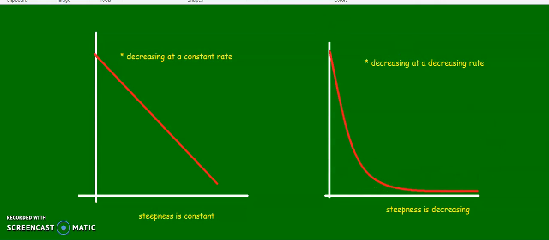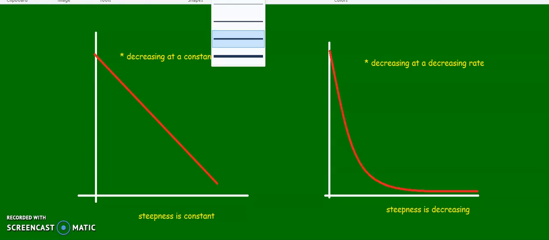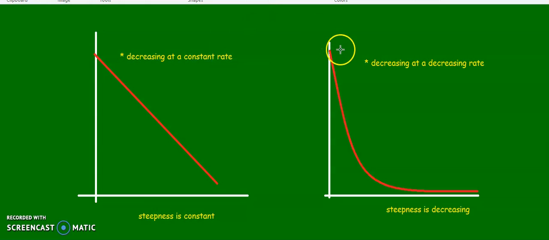So as we did before, you can do the same thing. You can say that over here it's very, very steep. And then it's a little bit less steep over here at this part. And then at the end, it's almost flat. It's almost constant, this part over here. So they're both decreasing. This one, the steepness is always the same. And this one, the steepness is decreasing. So very steep, less steep, and almost flat over here.